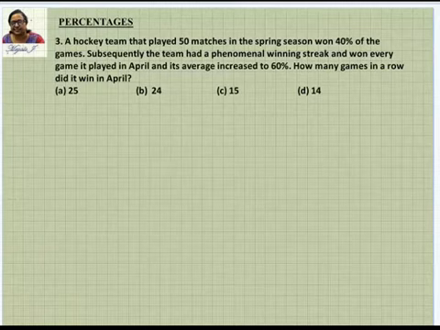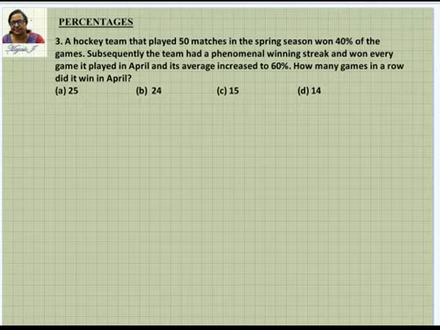A hockey team that played 50 matches in a spring season won 40% of the games. Subsequently, the team had a phenomenal winning streak and won every game it played in April, and its average increased to 60%. How many games in a row did it win in April?